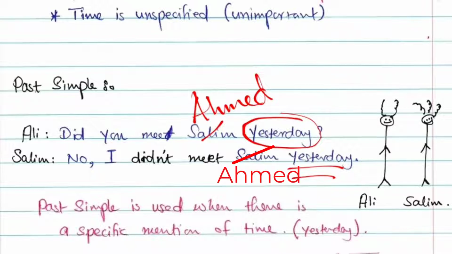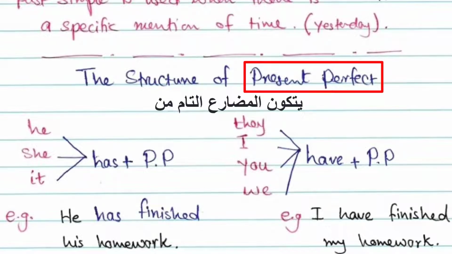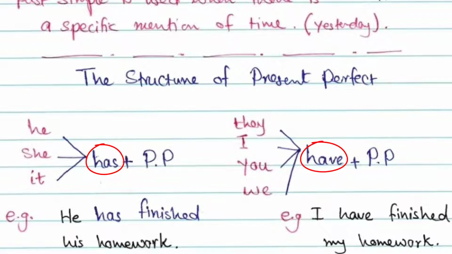There is time mentioned in the past simple sentence like yesterday, last, ago, and so on and so forth. But in the present perfect, time is not mentioned at all because the focus is on the action more than the time. Let's go back to our lesson about present perfect and see the structure of using it. Present perfect must contain has or have. It depends on the subject, of course. We use has if the subject is he or she or it, and we use have if the subject is I, they, we, or you, plus the past participle of the main verb.